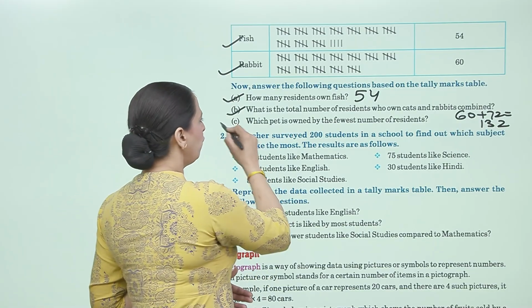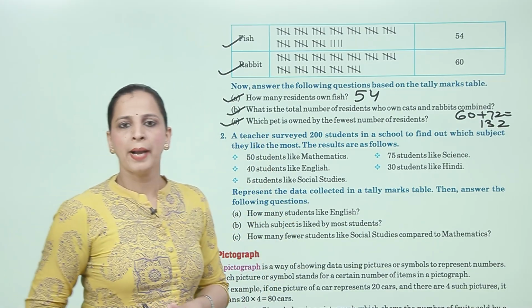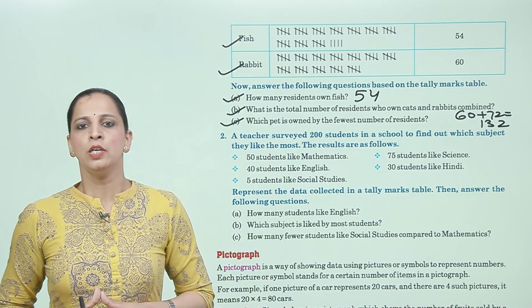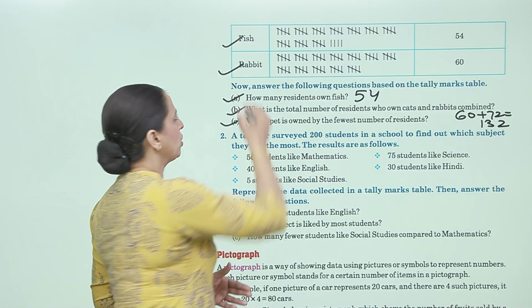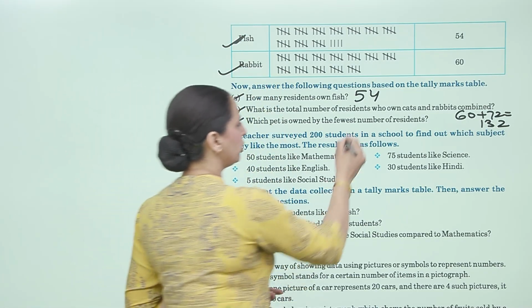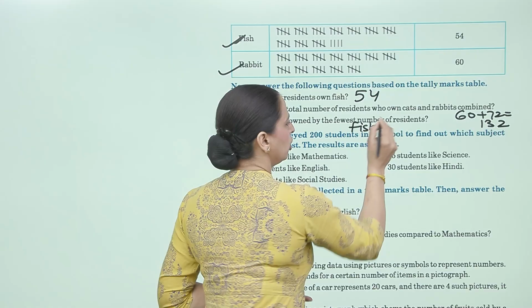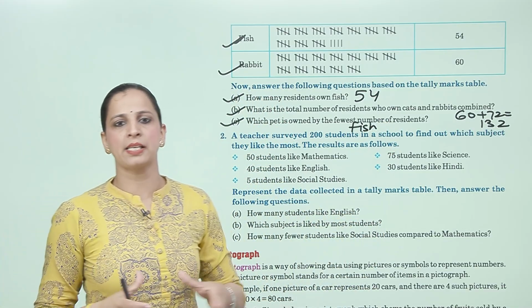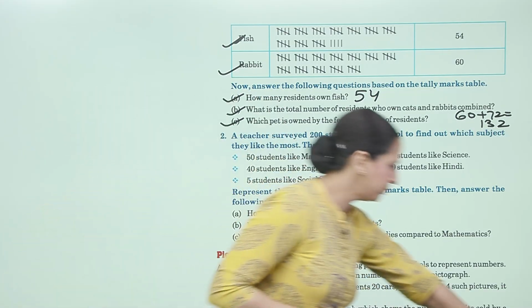Now, C, which pet is owned by the fewest number of residents? That is fish. Fish का सबसे कम है तो that is fish. तो बच्चों, सेम मेथड को यूज करते हुए बाकी के क्वेश्चंस आप खुद ट्राई करेंगे.